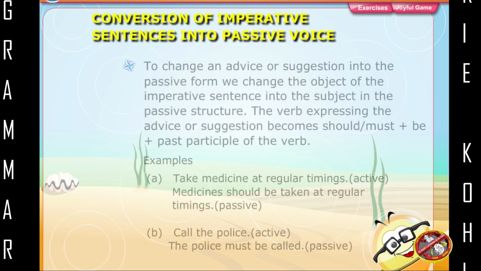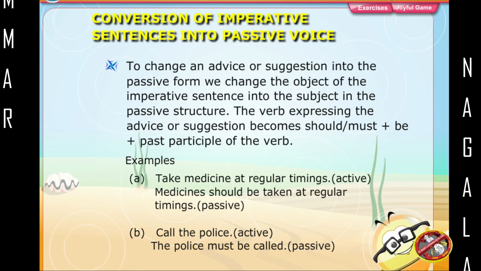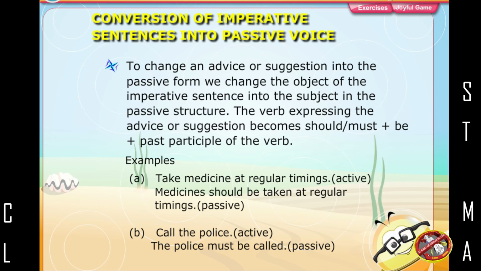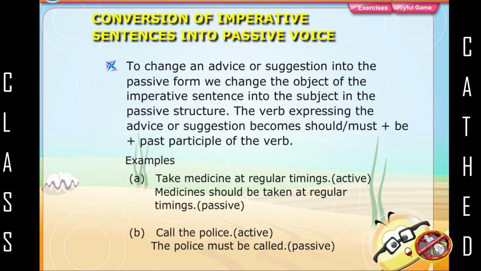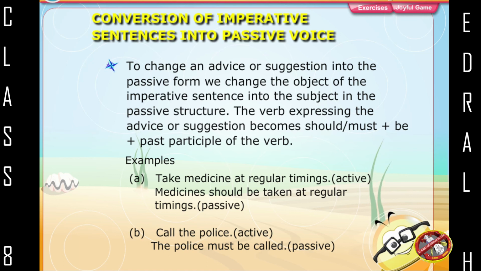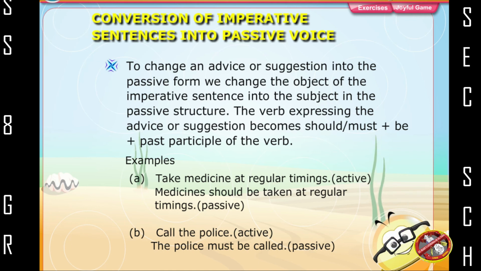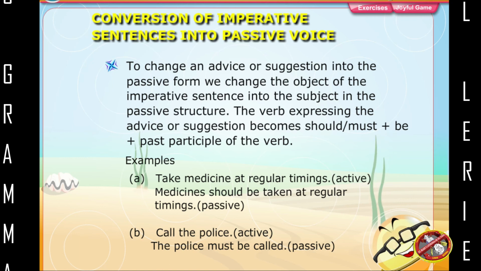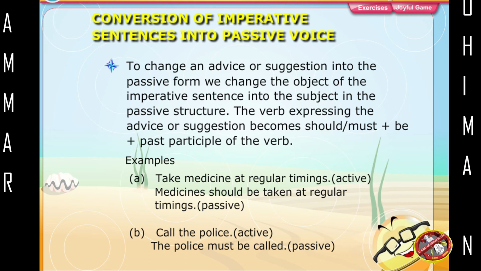To change an advice or suggestion into the passive form, we change the object of the imperative sentence into the subject. In the passive structure, the verb expressing the advice or suggestion becomes should, must, plus be, plus the past participle of the verb. Examples: Take medicine at regular timings. Active. Medicines should be taken at regular intervals. Passive. Call the police. Active. The police must be called. Passive.